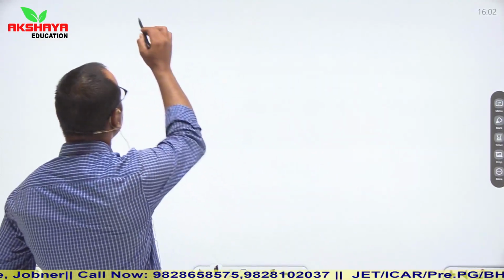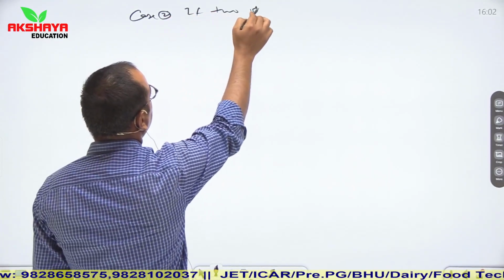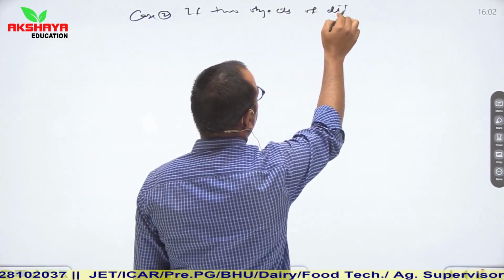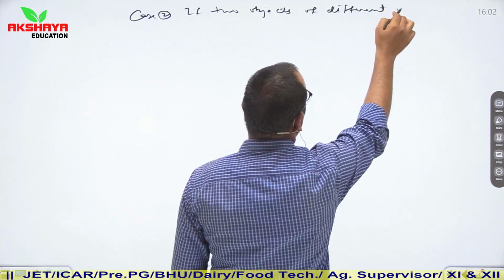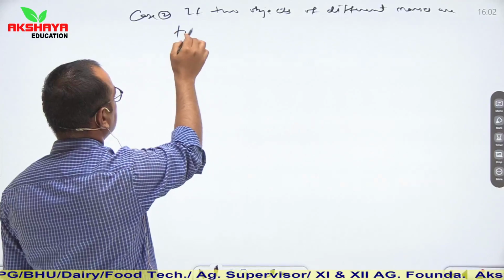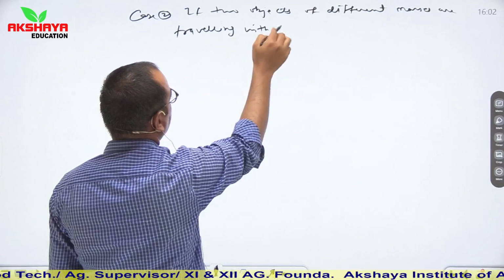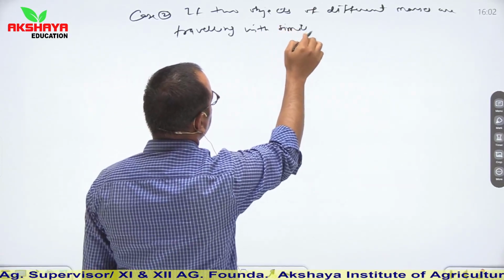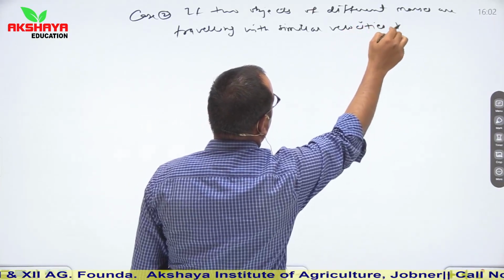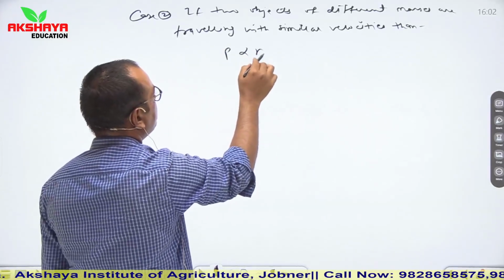And similarly, second case, if two objects of different masses are traveling with similar velocities, then P is proportional to m.